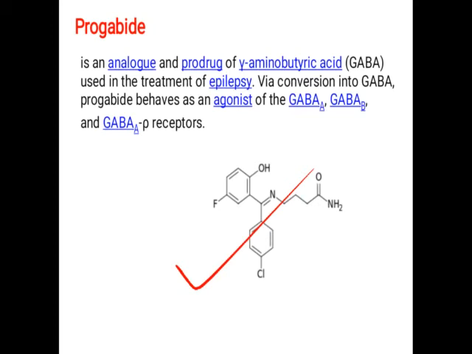Hence, we cannot give GABA as a drug. Why? Because GABA is polar, it cannot cross the blood brain barrier. So what can we do? We can go for a prodrug of GABA. What is a prodrug? It means that if we make it lipophilic, it can cross the blood-brain barrier, and when it enters into the CNS, metabolism of the drug will take place, which will release GABA, that is gamma aminobutyric acid.